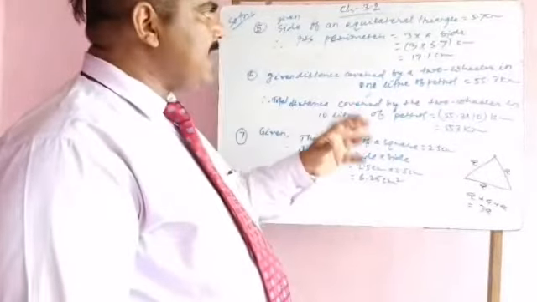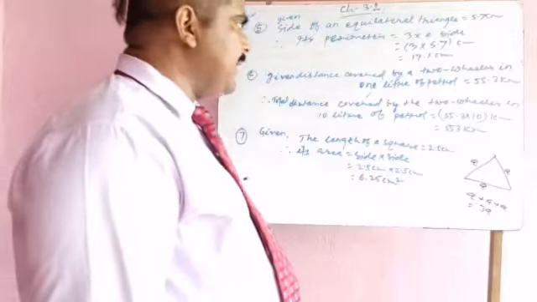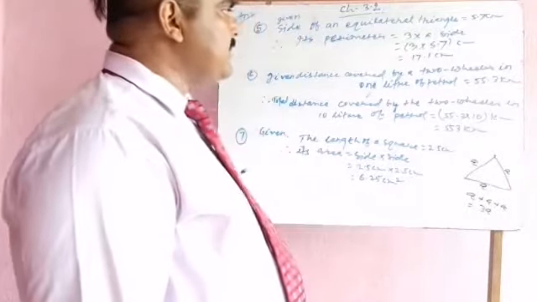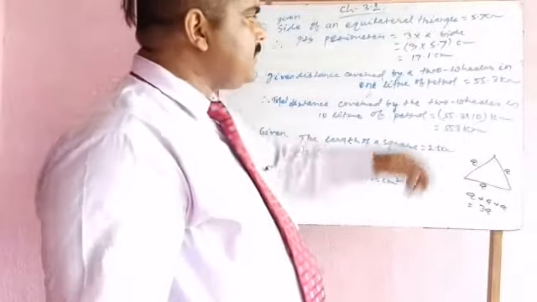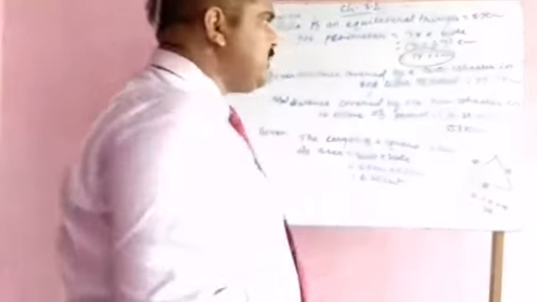The length of one side has been given 5.7 centimeter. So its perimeter is 3 into 5.7 centimeter, which is equal to 17.1 centimeter. So its final result is 17.1 centimeter.